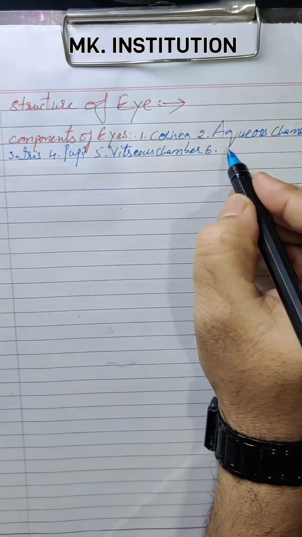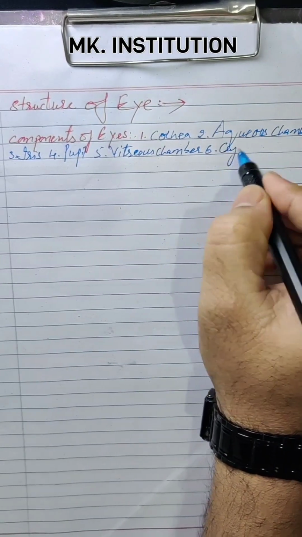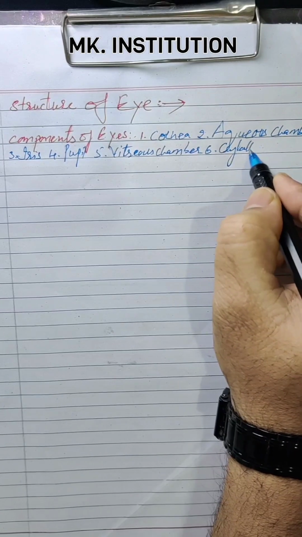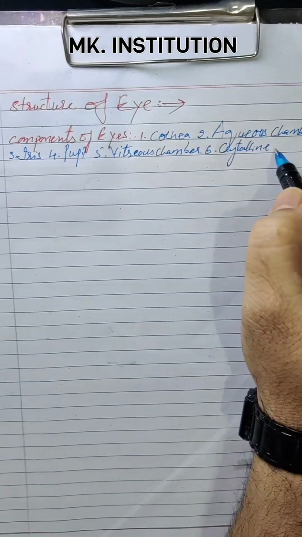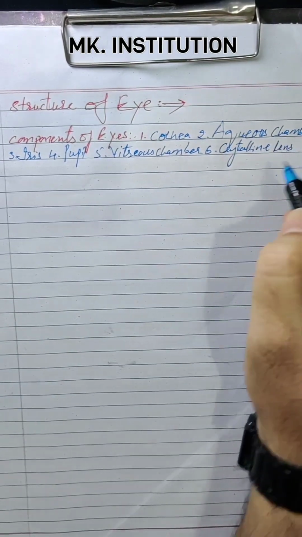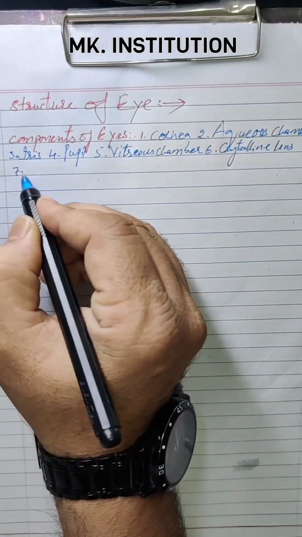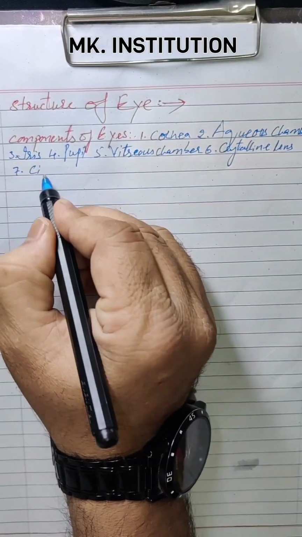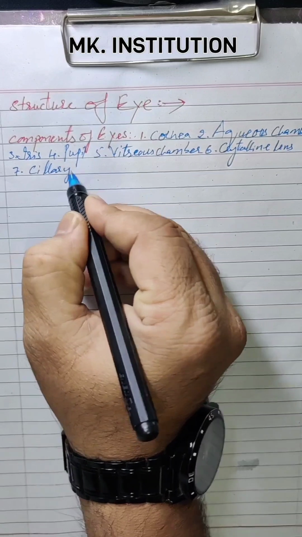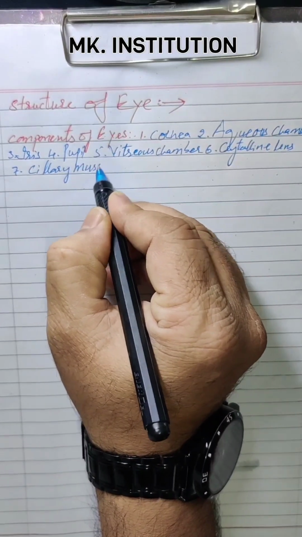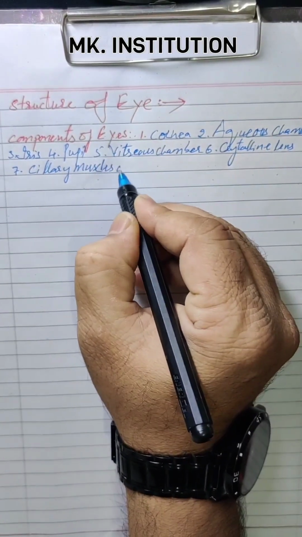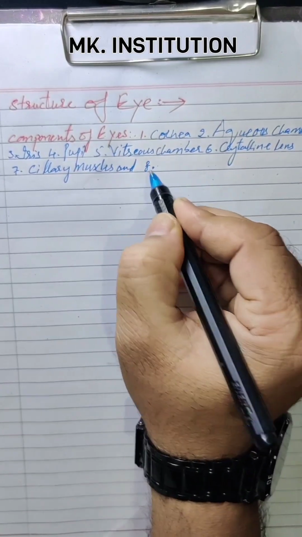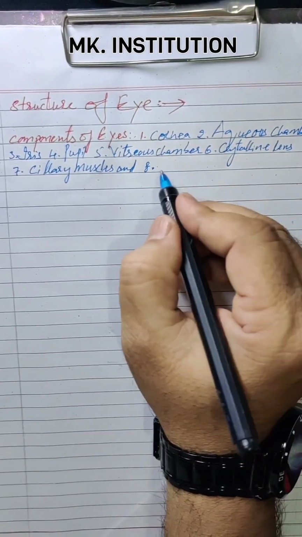And sixth one, crystalline lens. And seventh one, ciliary muscles. And last one, retina.